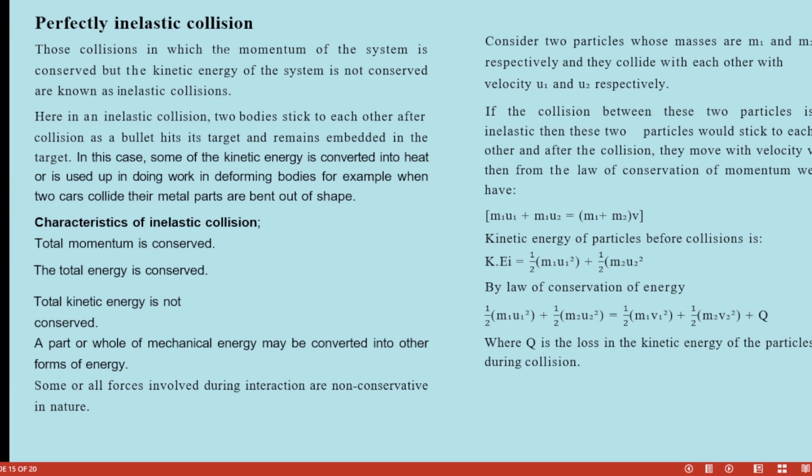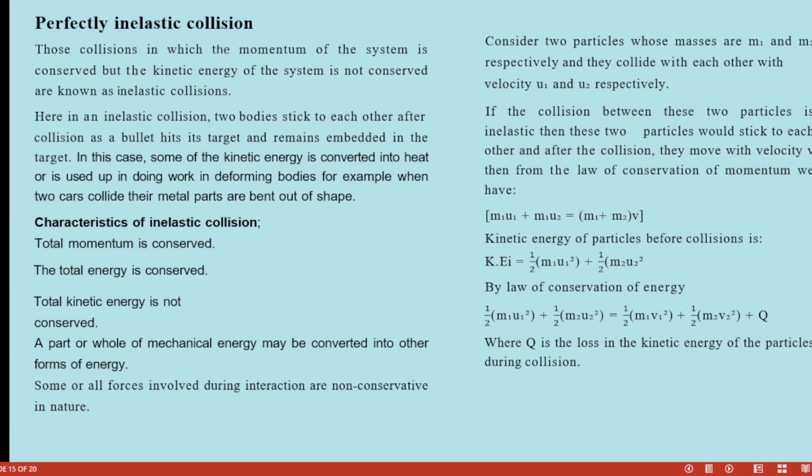So consider two particles whose masses are m1 and m2 respectively, and they collide with each other with velocities u1 and u2 respectively. If the collision between these two particles is inelastic, these two particles will stick to each other, and after the collision they move with one velocity v.